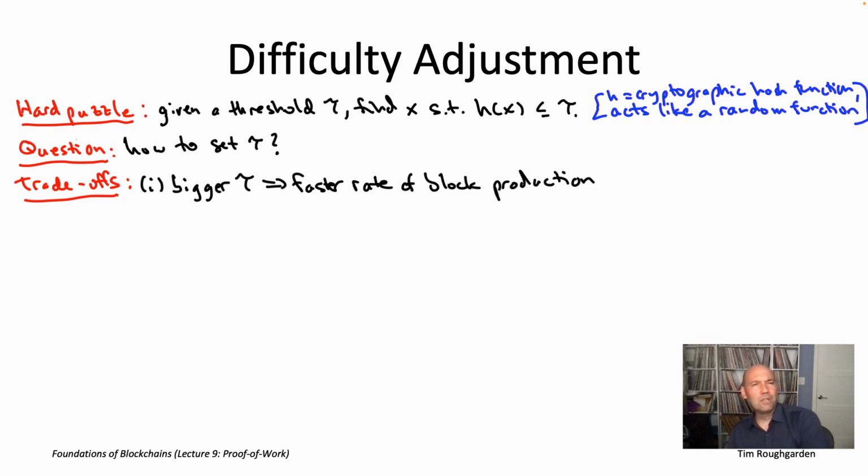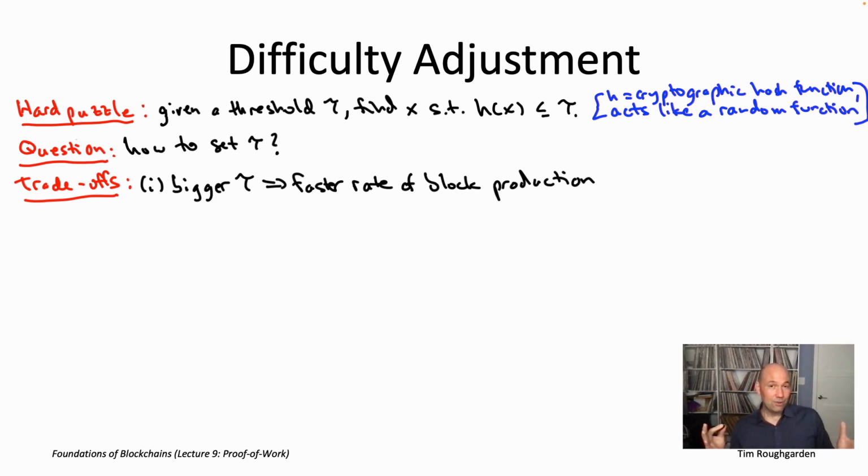And I think probably your first instinct might be that this is purely a good thing. Like the faster blocks get produced, the better. Kind of for two reasons. One reason is, remember that in longest chain consensus, we have this security parameter k, right? So to get all the nice guarantees, you have to consider a block finalized only after it's been extended on the longest chain by some number of k times.